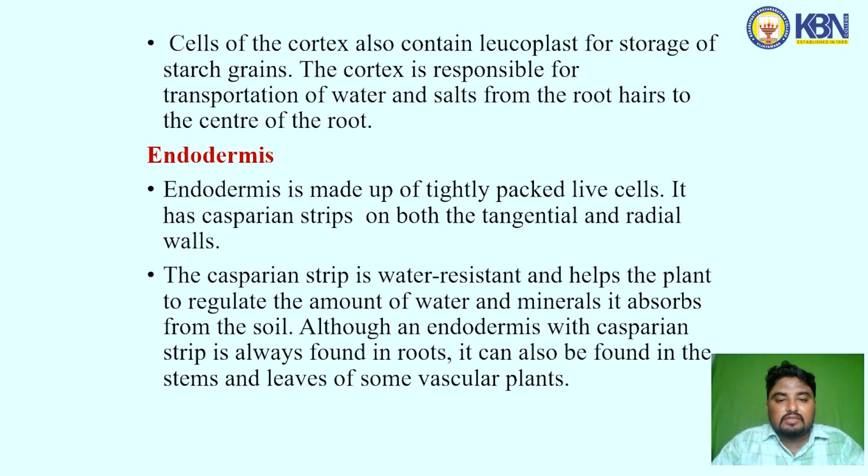Endodermis. The endodermis is made up of tightly packed live cells. It has a Casparian strip on both the tangential and radial walls. The Casparian strip is water resistant and helps the plant to regulate the amount of water and minerals it absorbs from the soil. Although an endodermis with a Casparian strip is always found in roots, it can also be found in the stems and leaves of some vascular plants.